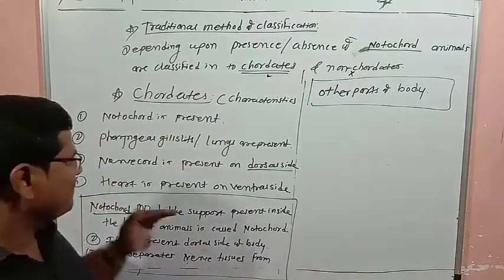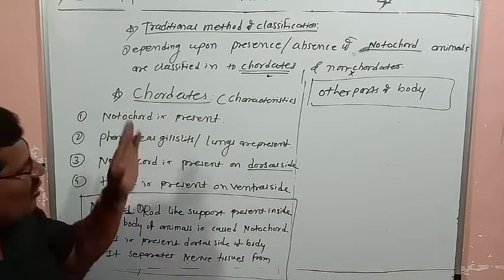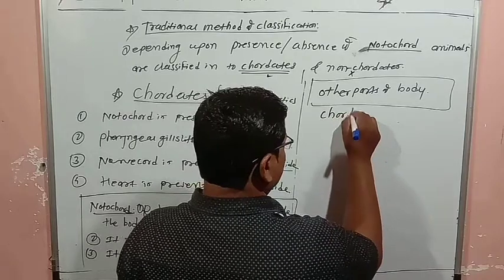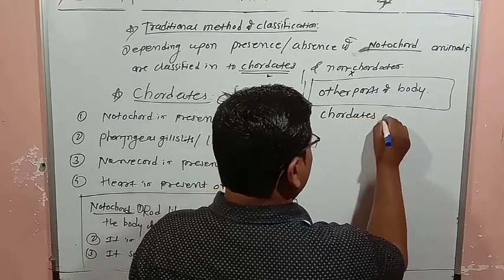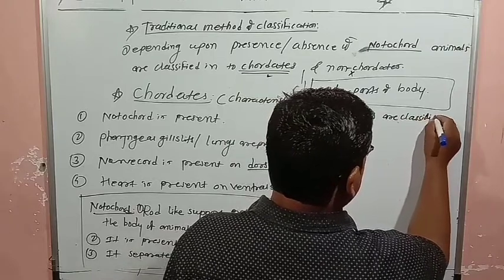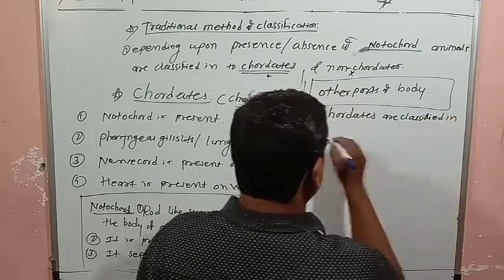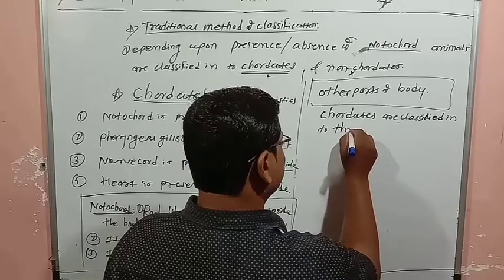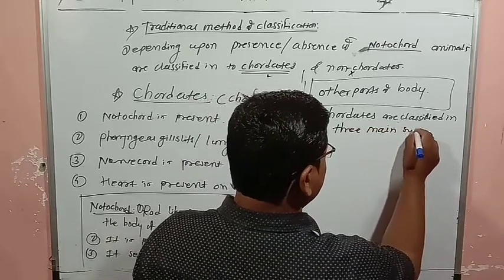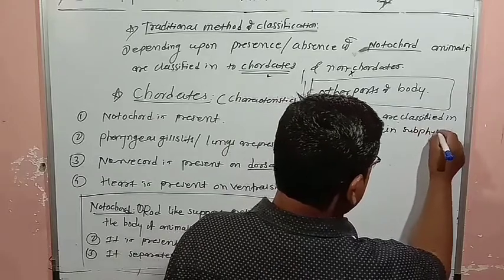Now we'll see about chordates. Chordates are classified into three main subphylums.